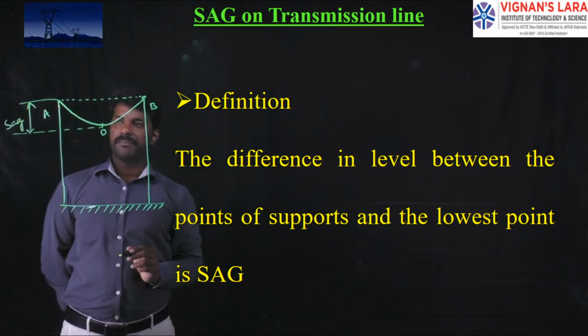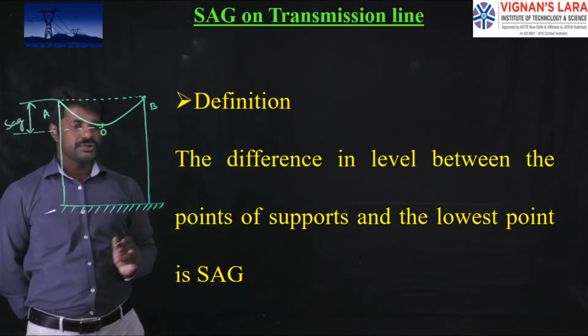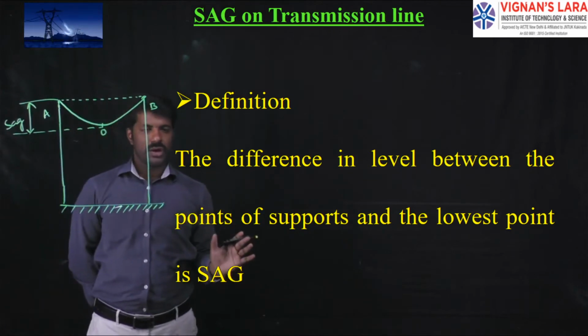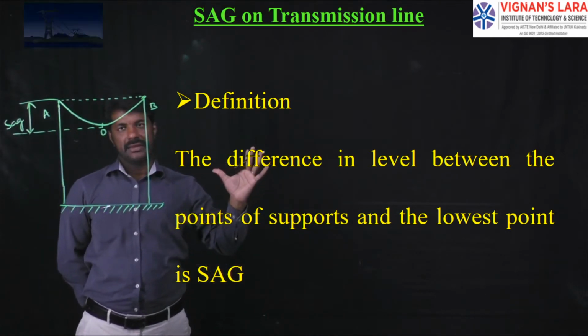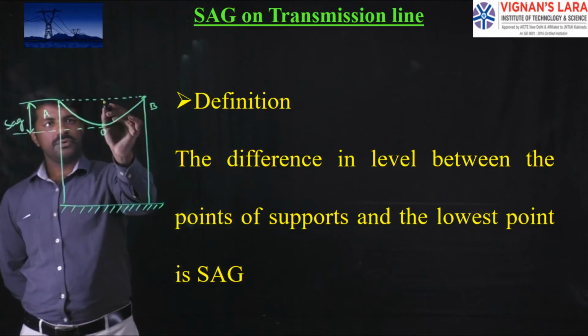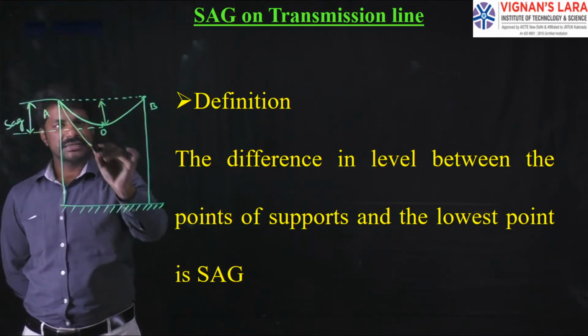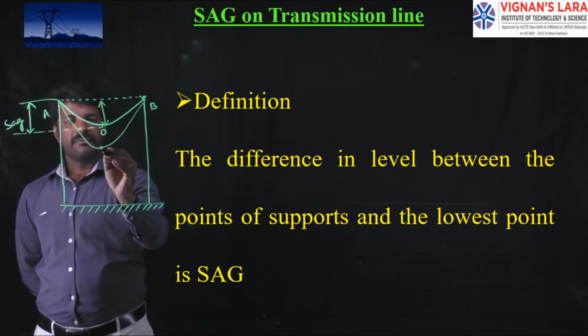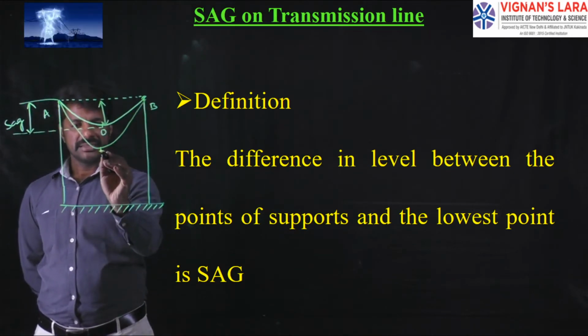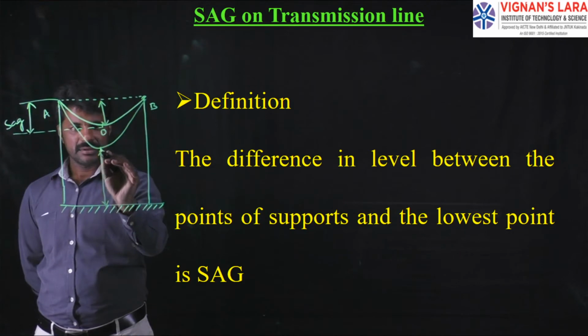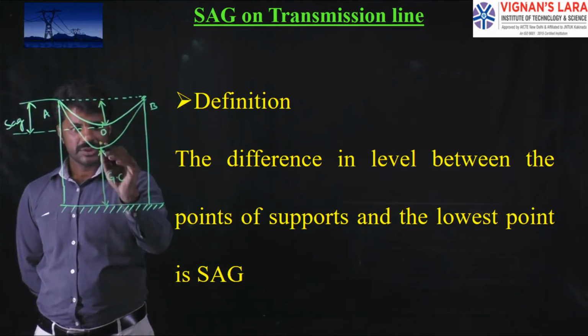This should be a preferable and calculated value. It should not be too low, or too high. If you give a large amount of sag, then this will be the conductor profile. For a large amount of sag, the ground clearance is reduced.